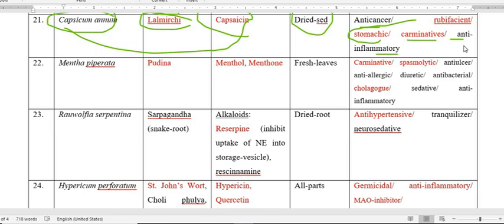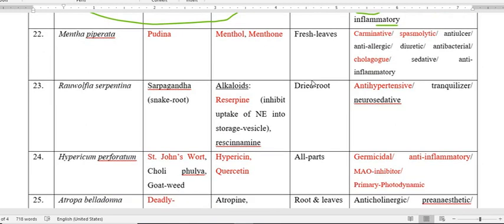The next plant is Mentha piperita. Mentha piperita's common name is pudina. This is also very much used in our household, and it possesses the active constituents menthol and menthone. Because of these active constituents, present in the leaf part, and the leaf should be fresh leaf, it possesses various therapeutic efficacy.